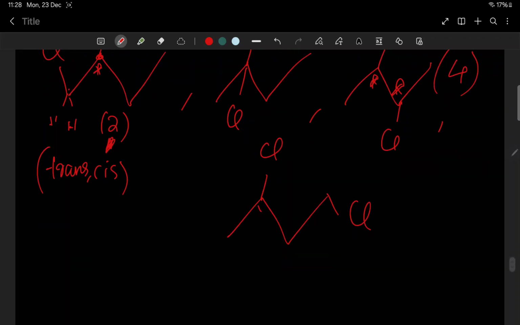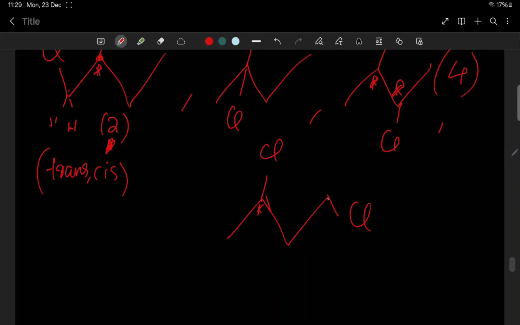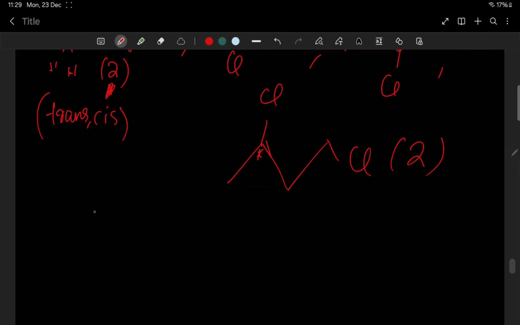Here we have one chiral carbon, only one, so 2. So we can add totally, I think, 4 plus 2 plus 2, 8 optical isomers. That's the answer. Okay, I don't know, the question's answer is being shown as 6 isomers.